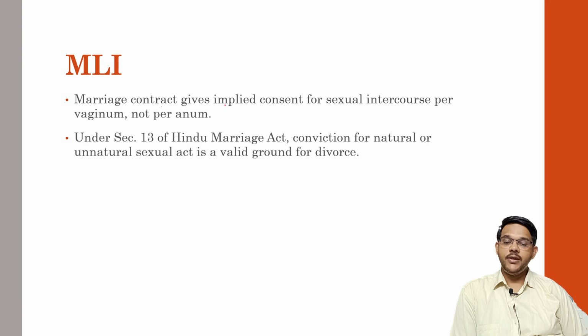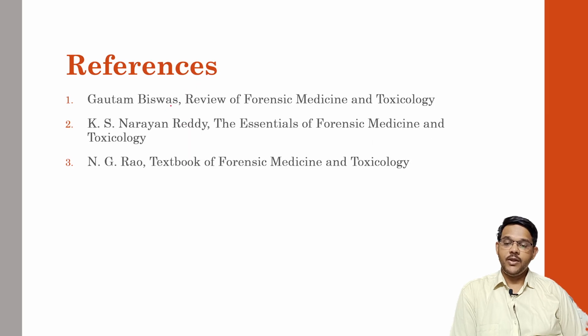Marriage contract gives implied consent for sexual intercourse per vaginum and not per anum. So according to the rule, sexual intercourse has to be natural, that is per vaginum, but it doesn't give permission for anal intercourse. So based on Section 13 of the Indian Marriage Act, the woman can get a divorce if the husband has forceful sexual intercourse, forceful anal intercourse. These are my references.